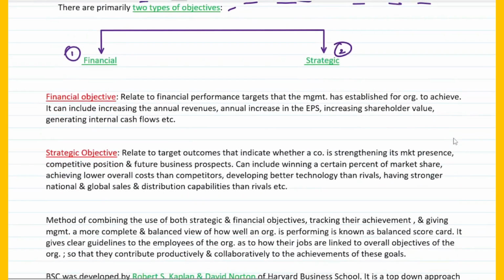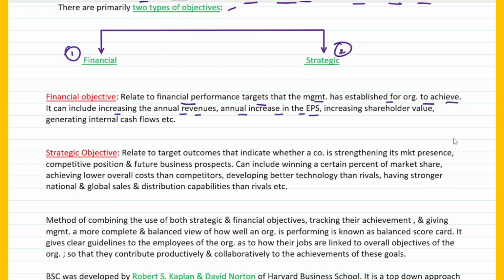Okay, let's understand what is a financial objective. This is very easy to understand. It relates to the financial performance targets that the management has established for the organization to achieve. So the performance targets that the company or the management has set for the organization to achieve over a period of time, that is called a financial objective. What does it include? It basically includes increasing the annual revenues, right? So the financial objective can be to increase your revenues either year on year or quarter on quarter.